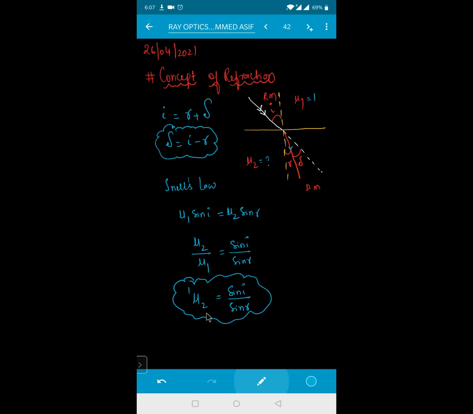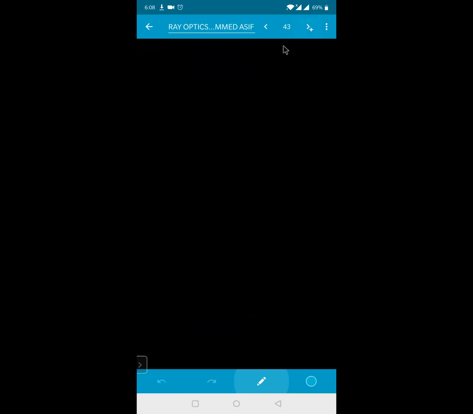So how is the refractive index of medium 2 with respect to medium 1 read? We read this as the refractive index of medium 2 with respect to medium 1. So this is your medium 2 and this is your medium 1. Whenever a ray of light is coming from a rarer medium to a denser medium, it bends towards the normal.